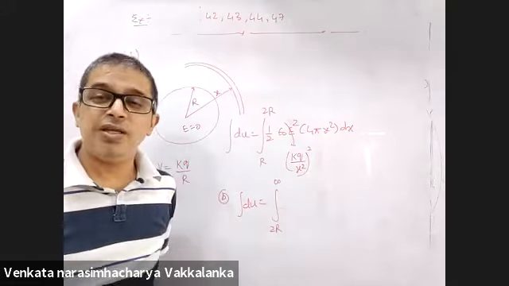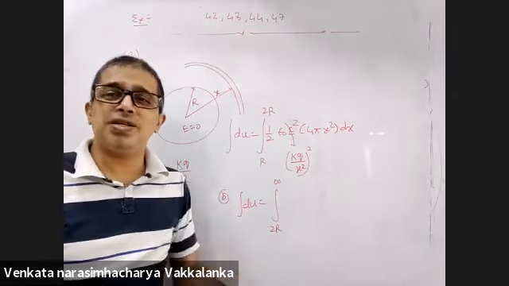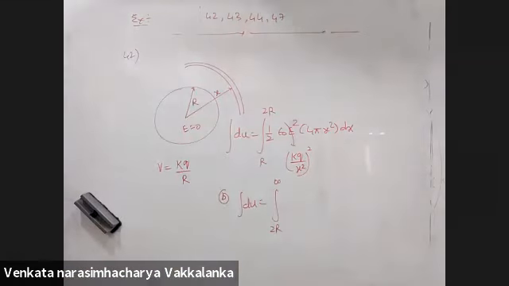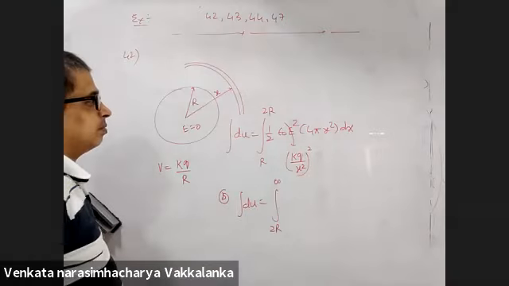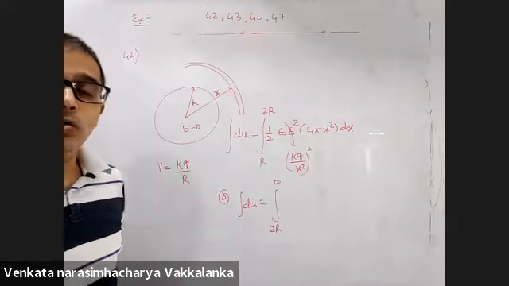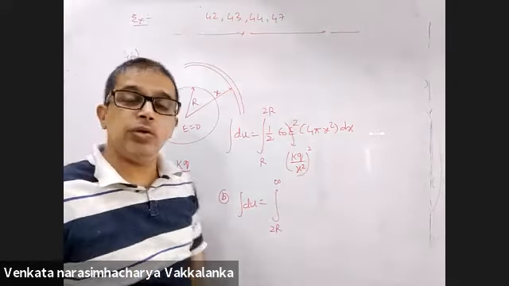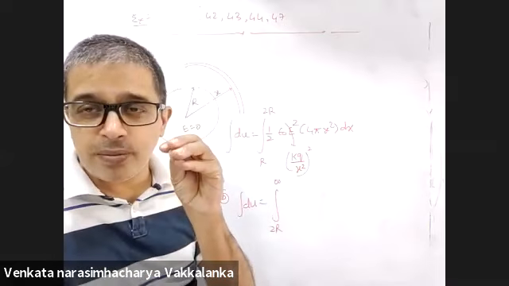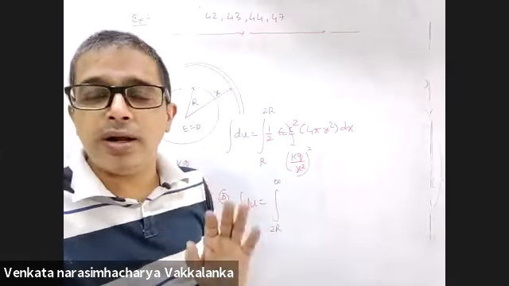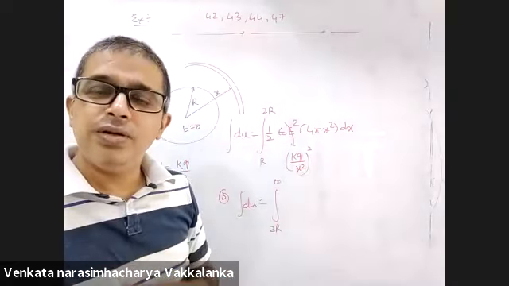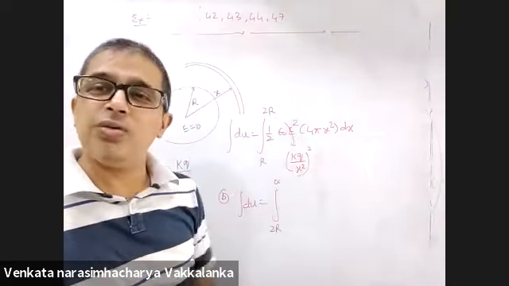If you are given a capacitor, you can calculate even using capacitors, Q square by 2C. Can you do it directly? How will you do it with Q square by 2C? You know the capacitance of a capacitor. One capacitor you will consider from inner radius r to 2r, another capacitor you will consider a single sphere of radius 2r so that you get the energy from 2r to infinity.